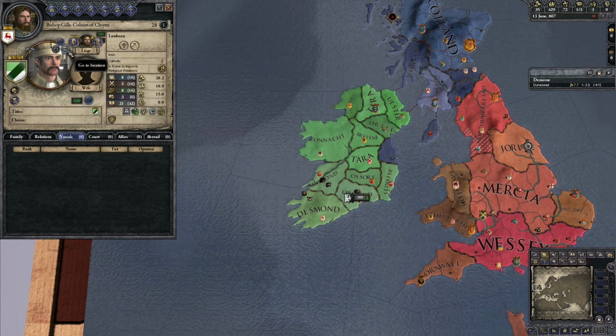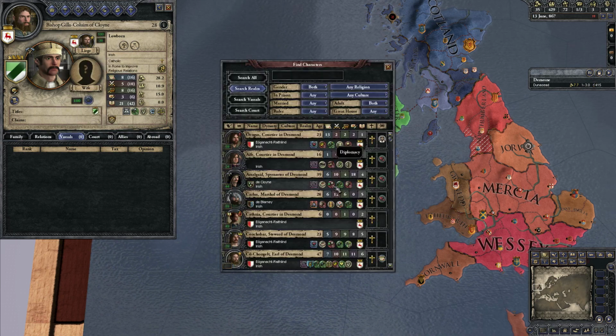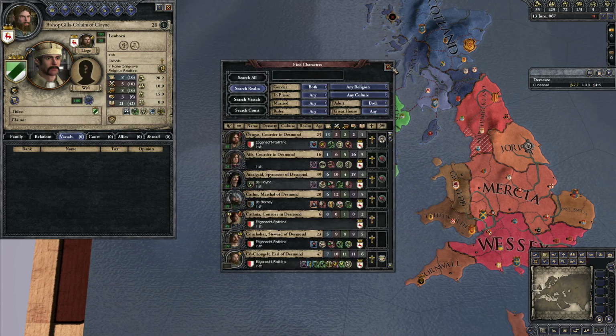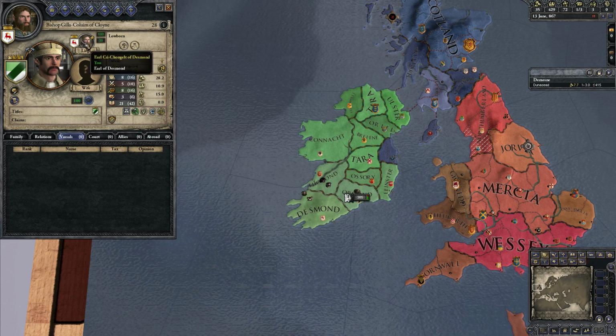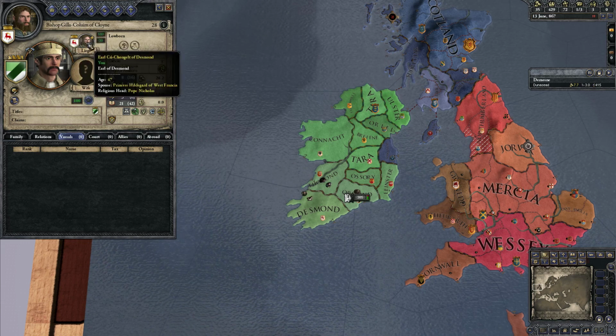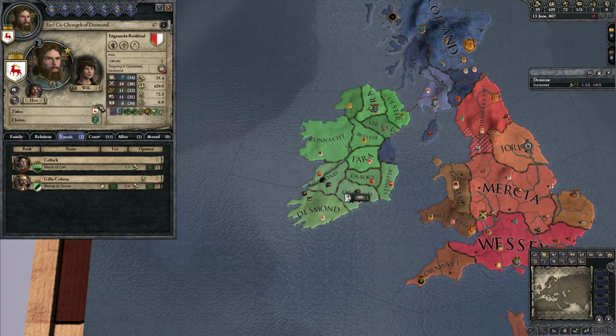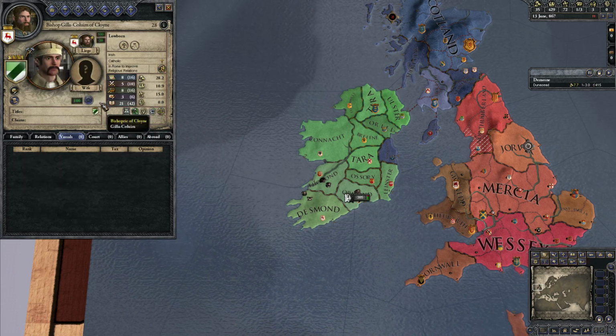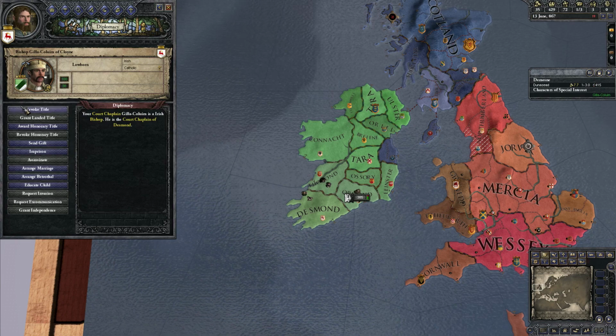You can also go to relations, go to location. I don't even know what that button's supposed to do really, but no one ever uses it. It's silly. Go to location. You can do the same thing just by clicking on it. But anyways, we're going to take our bishop, we're going to set him as special interest, and then we're going to revoke his title.